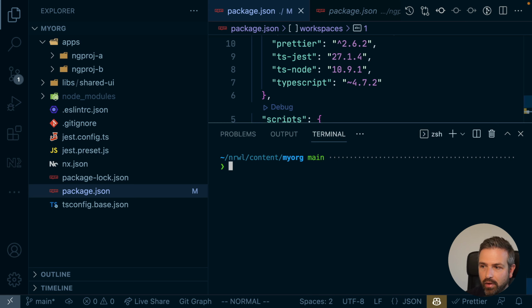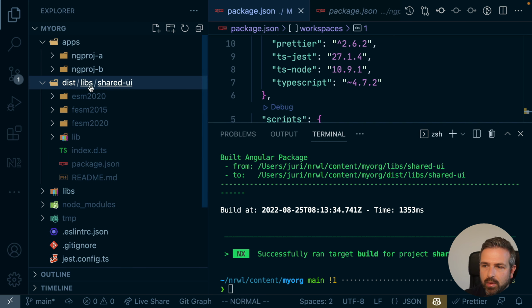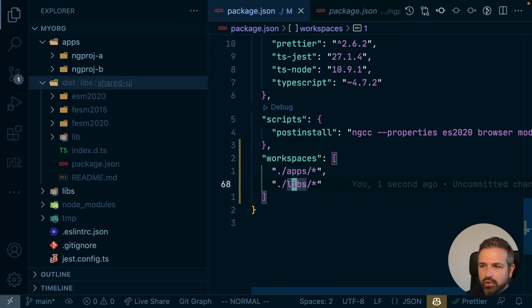Now, by default, in an Nx specific setup, if we run the build here for the shared UI, it would create the output in the dist folder, libs, and then the shared UI. So this is what we would want to import and install into one of our projects and link it from there, because that is also what you would get if you download an Angular package from an npm registry. As such, what we would want to do here is link the dist libs folder where the build artifacts live rather than the local libs folder where the actual source code lives.